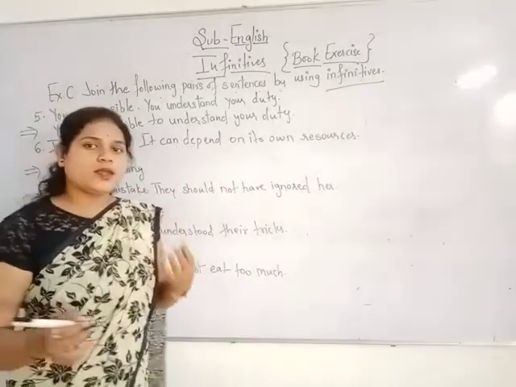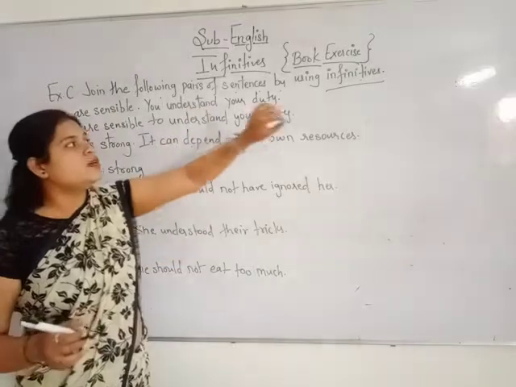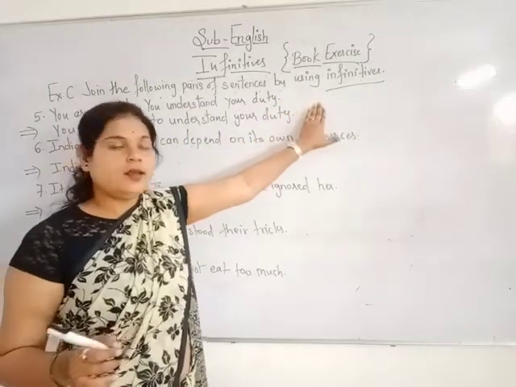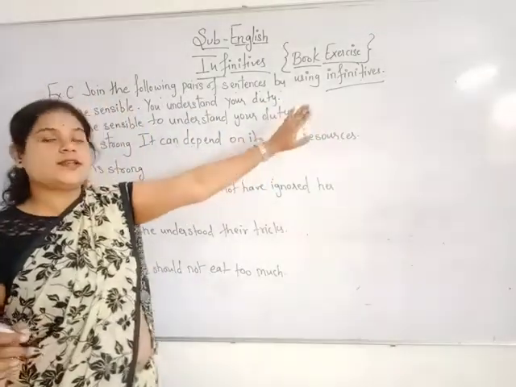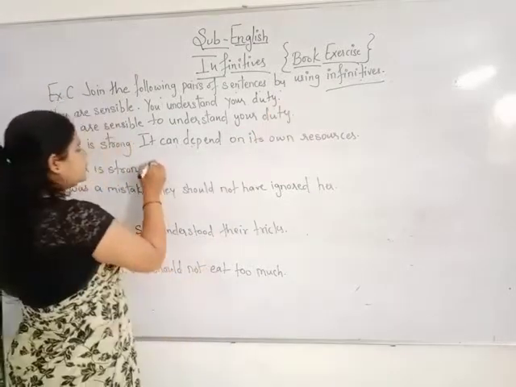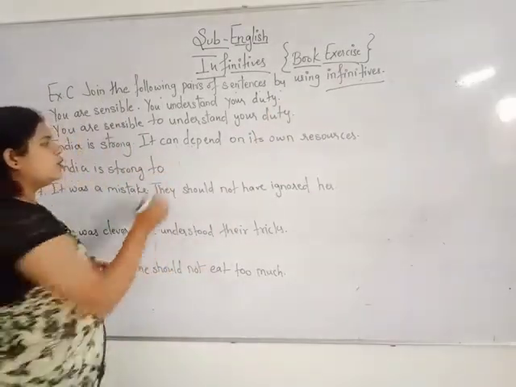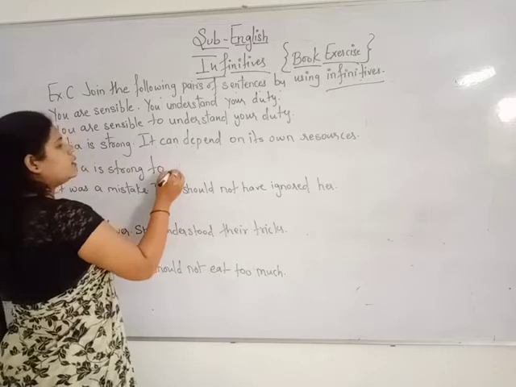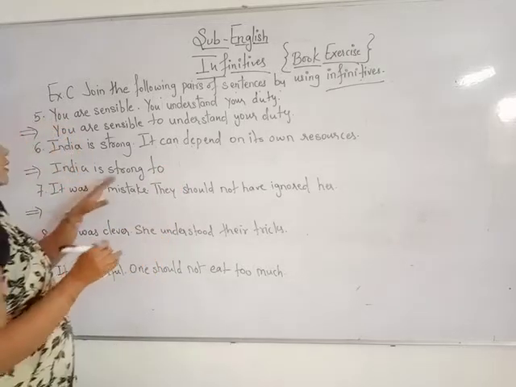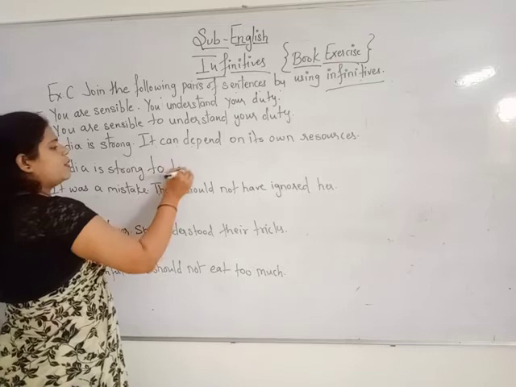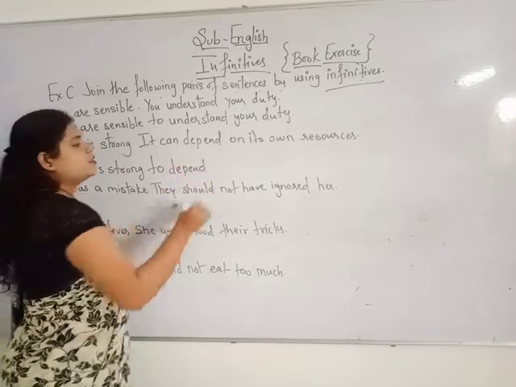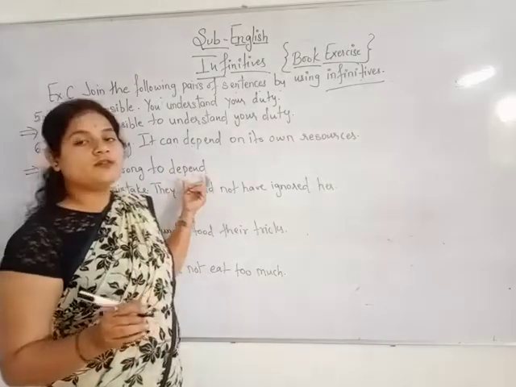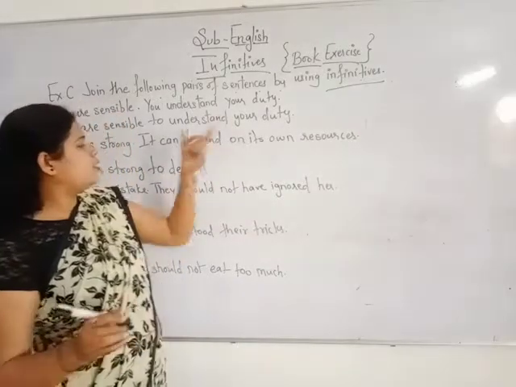It sounds tricky, but you need to understand what question has been asked. You have to join the sentences using infinitives. That means you have to add to, then the infinitive verb. Please excuse me, it's not a finite verb, it's a non-finite verb, that is the infinitive, to depend.